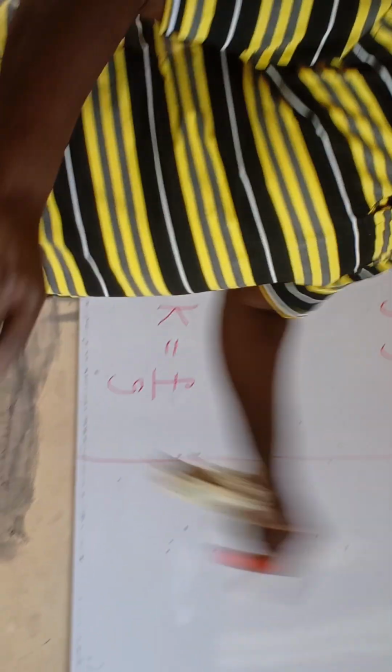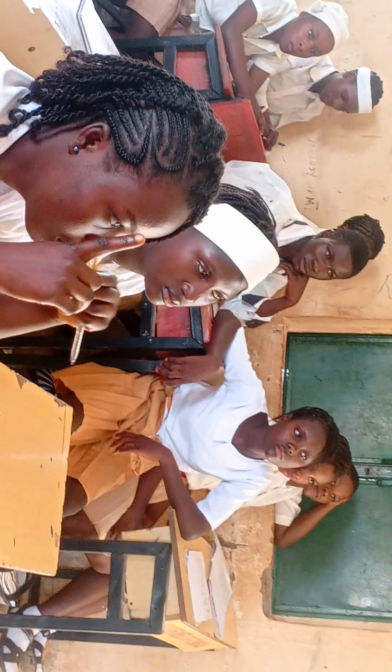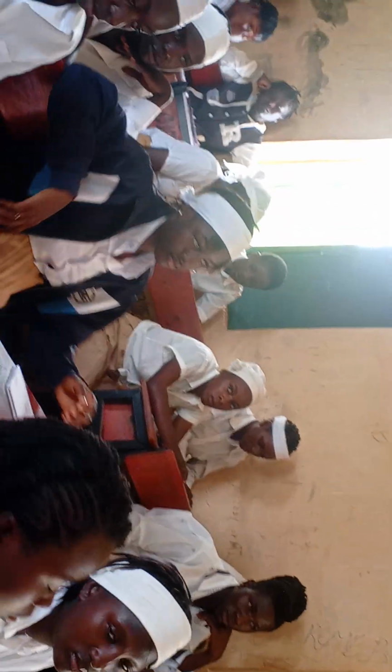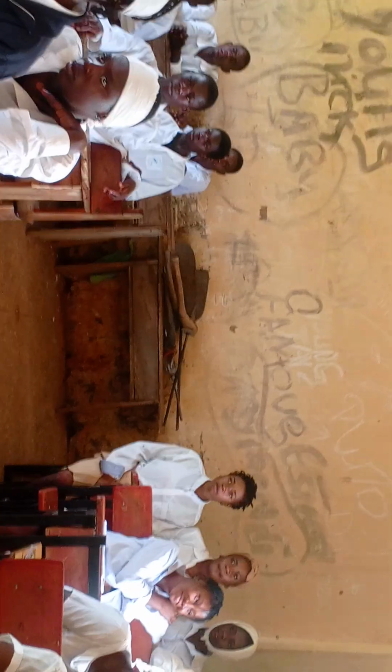So here now you are dividing both sides by what? If you know the answer, raise up your hand. You want to do this one? Yes, Rose. By K, no. Okay. What are you dividing both sides with? Yes, very good. You are dividing both sides by B. Very good. Clap for her. Another one.